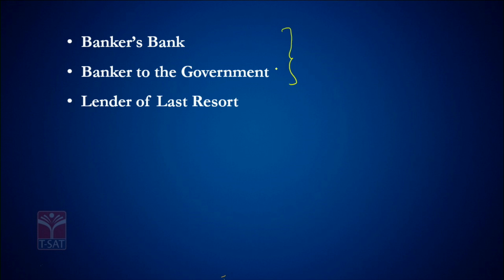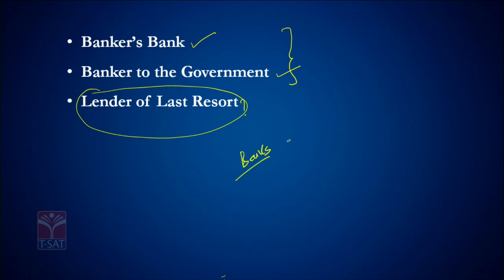It serves two important functions, banker's bank and banker to the government, and the last important purpose RBI serves is that it acts as a lender of last resort. What do we mean by lender of last resort? In India, if banks are in need of money, what is the major source of money for the banks? The deposits, isn't it? Or else the bank could raise money from the market by selling certificates of deposit, or they could borrow money from their fellow banks, and that is what we call the call money market.